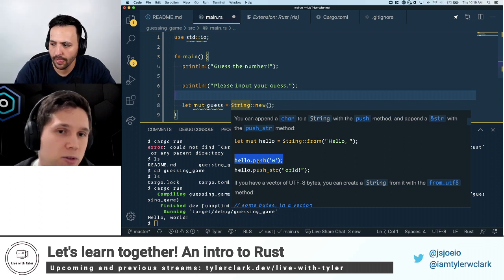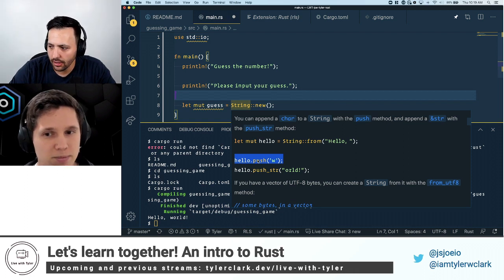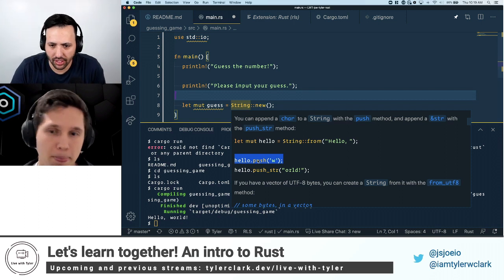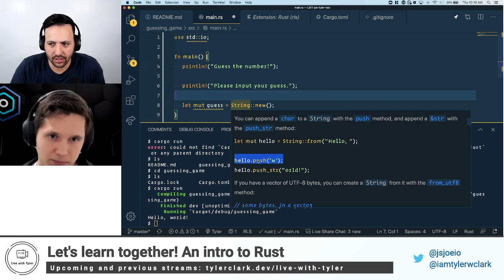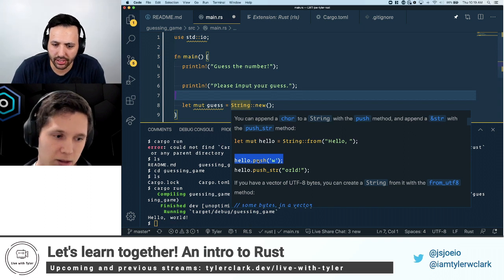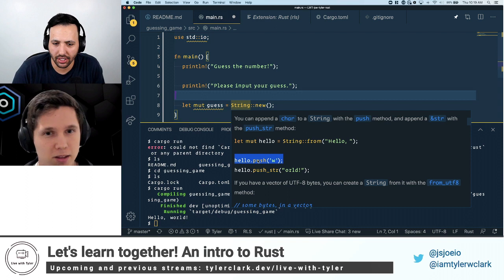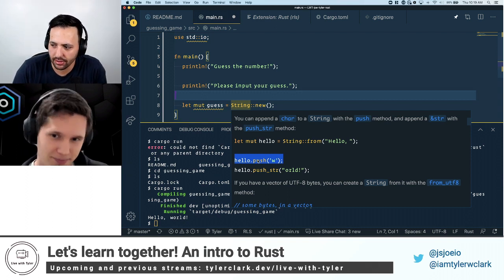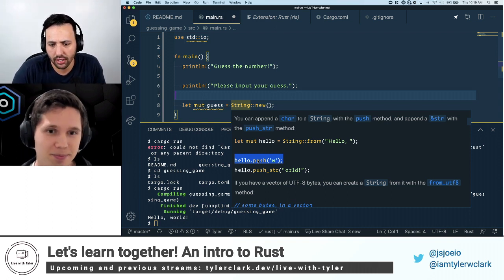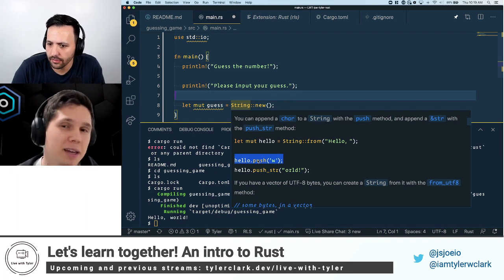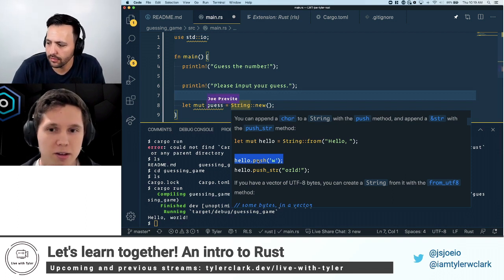I know that was a little confusing to me at least. It's similar to JavaScript, at least a little bit in my mind, where if you want to make a new string, you can use the string constructor, and it turns into an object, which you can then mutate and mess with, which seems like what we're doing right here. Exactly. That makes sense when you explain it that way.